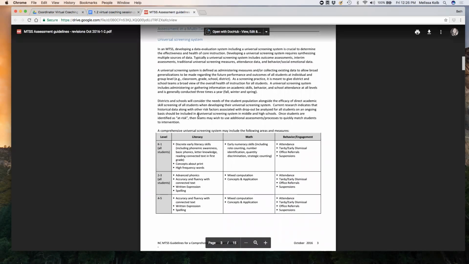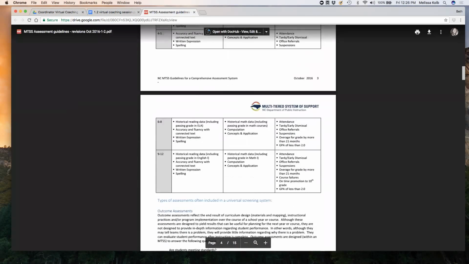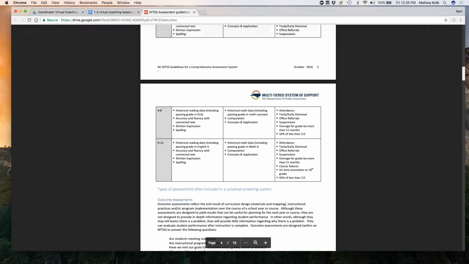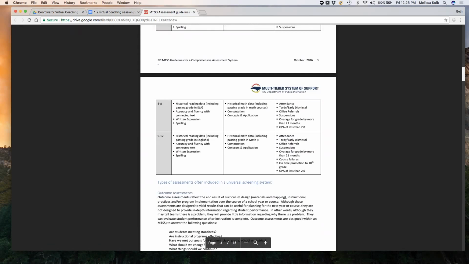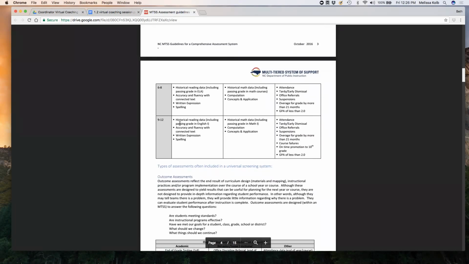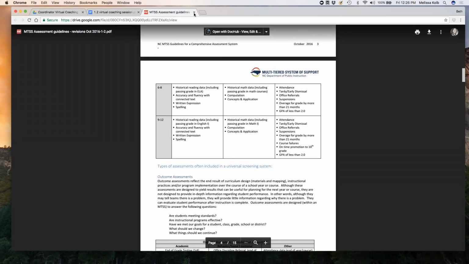This document provides a lot of comprehensive information. It's a wealth of knowledge and information in this document. So it's something that you should definitely think about and consider using with your teams as well. It provides you information about all types of ways to choose the assessment system and just the background behind assessment systems and things like that.